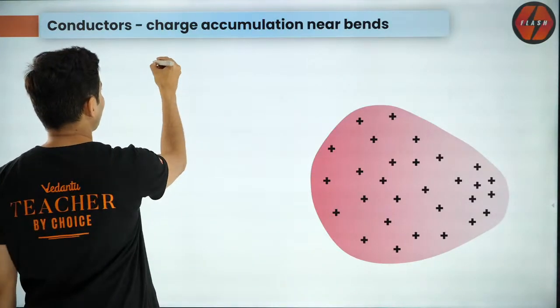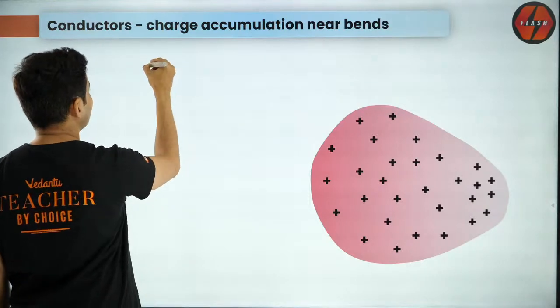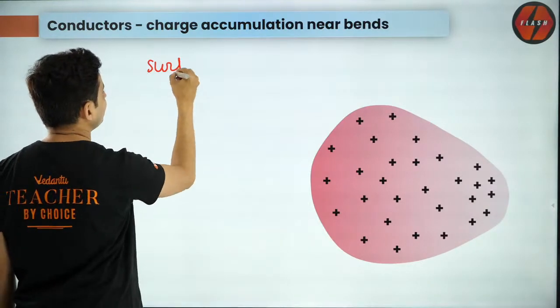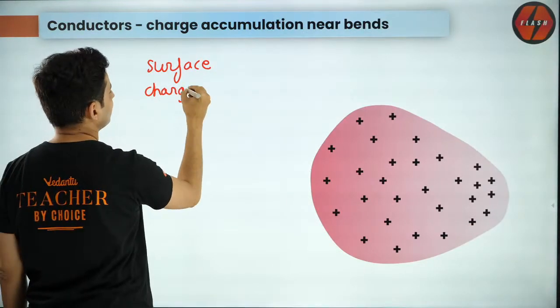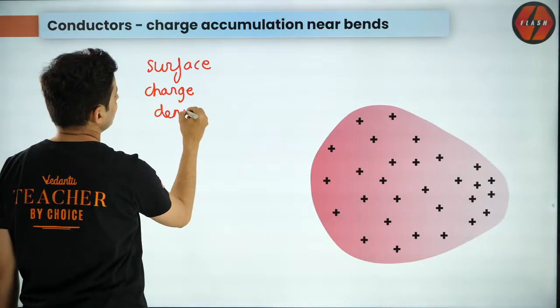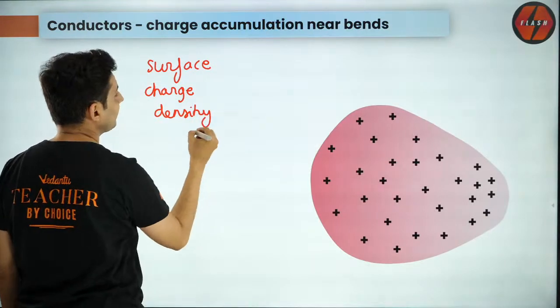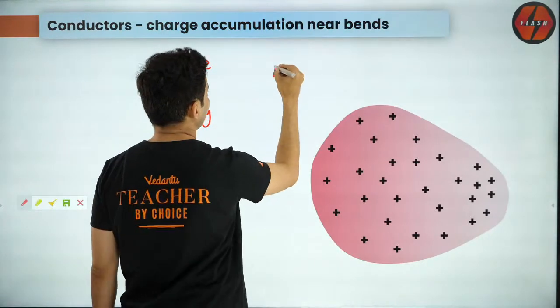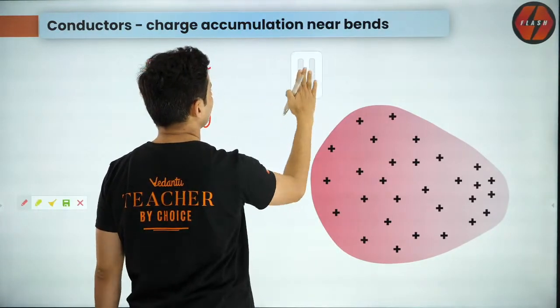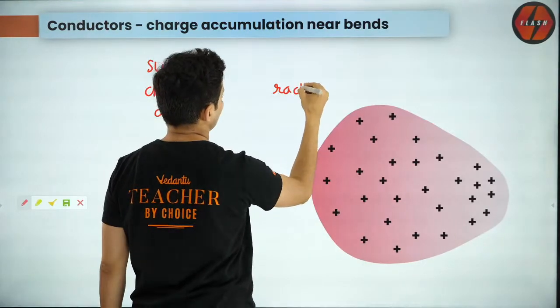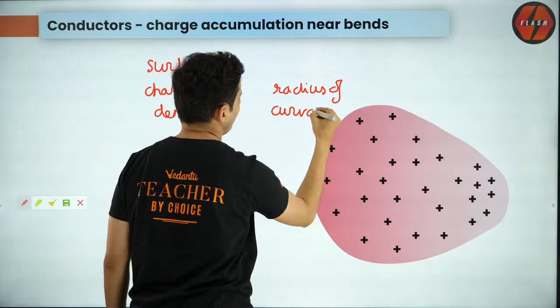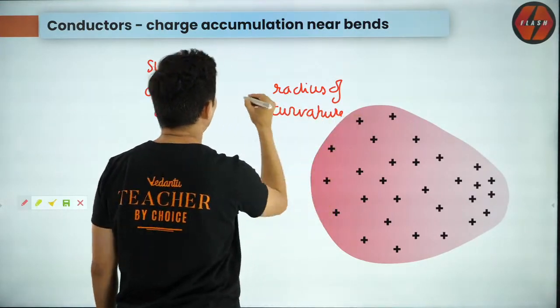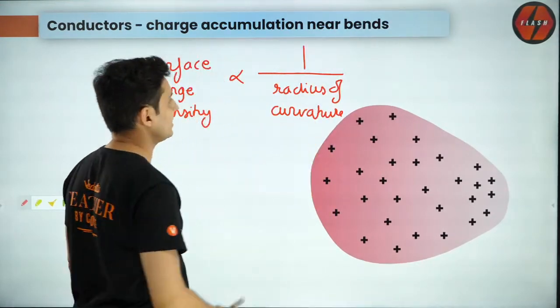In fact, there is a term called surface charge density, and the surface charge density and the radius of curvature are always inversely related to each other.